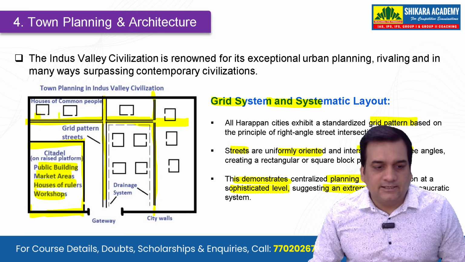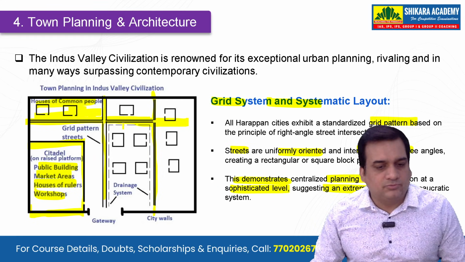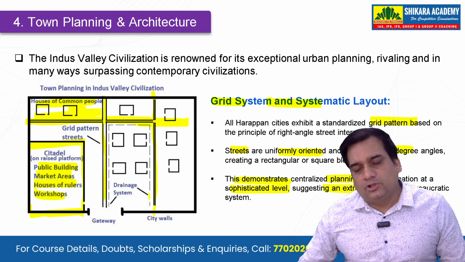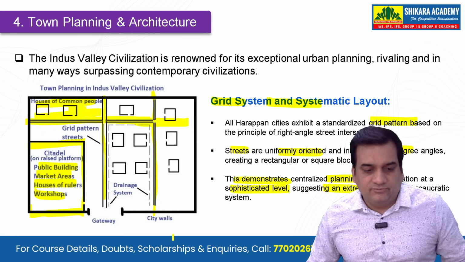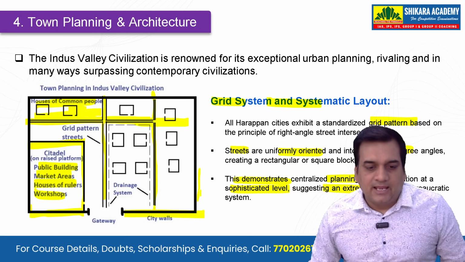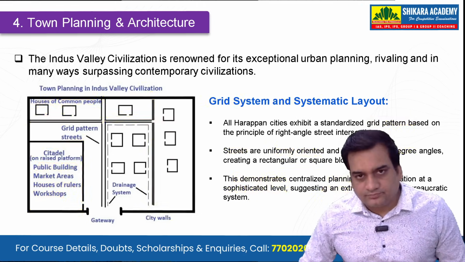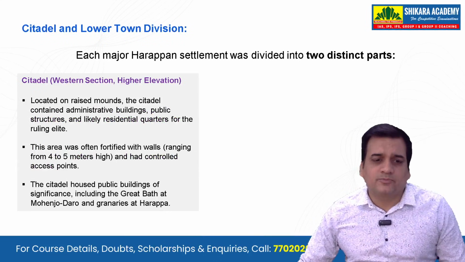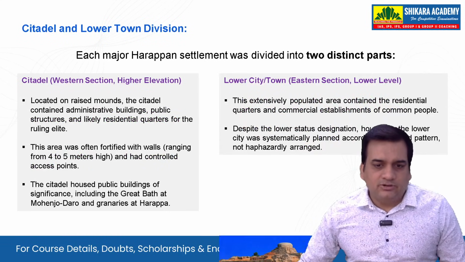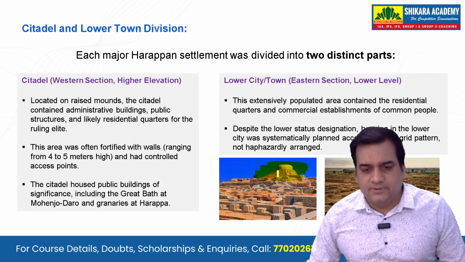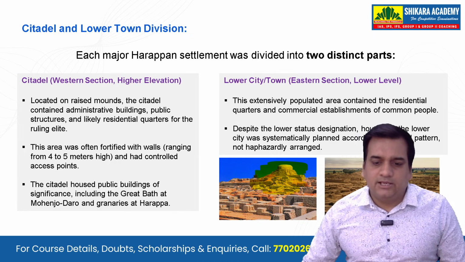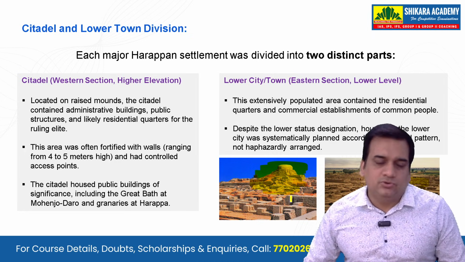And then there is the lower area where you have the houses of the common people, and you also have markets over there. We have a very good drainage system. We have the city walls that we have seen, and we also see that sanitation was properly followed there. Now the citadel and the lower town, this is what we are seeing. This is the upper town or the citadel, and this is the lower town where the people used to live.